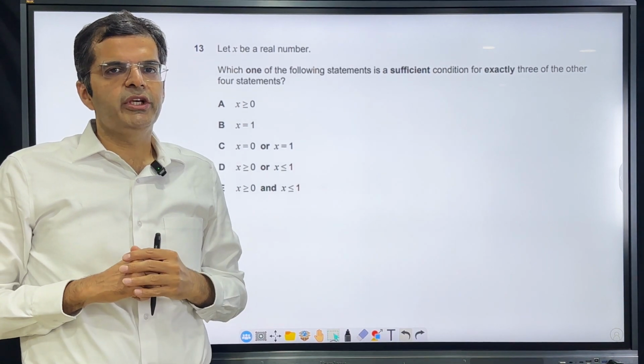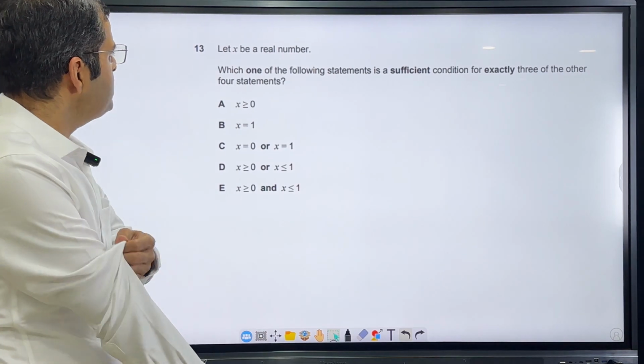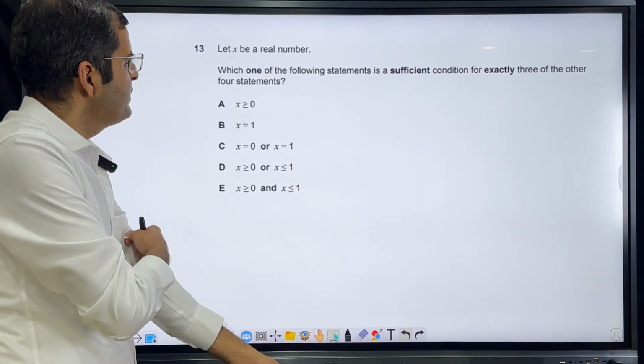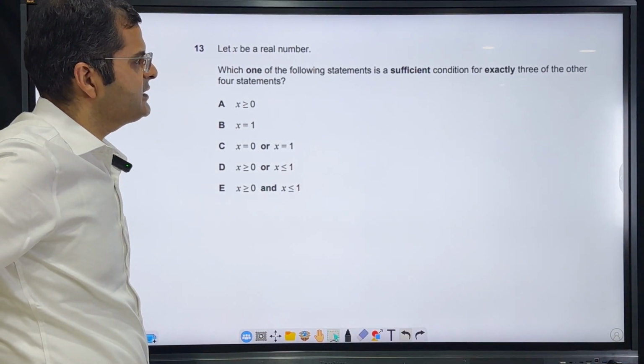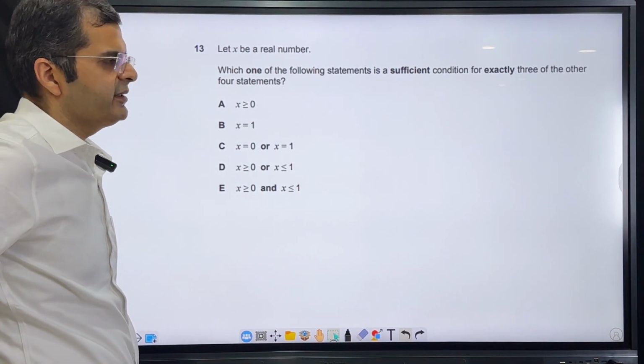So this is the 13th question of TMUA exam 2023 paper 2. The question says, let x be a real number. Which one of the following statements is a sufficient condition for exactly 3 of the other 4 statements?